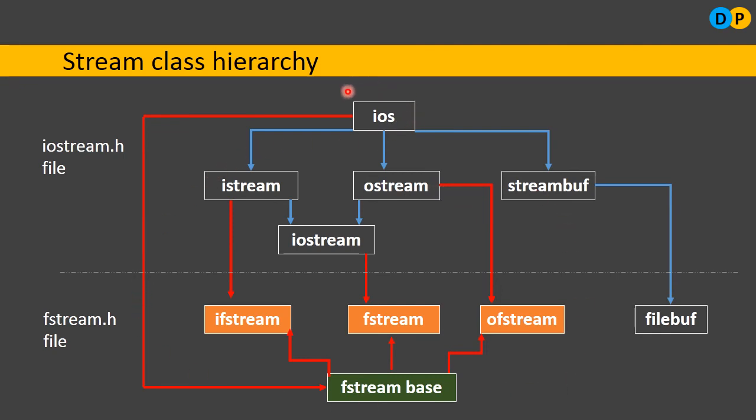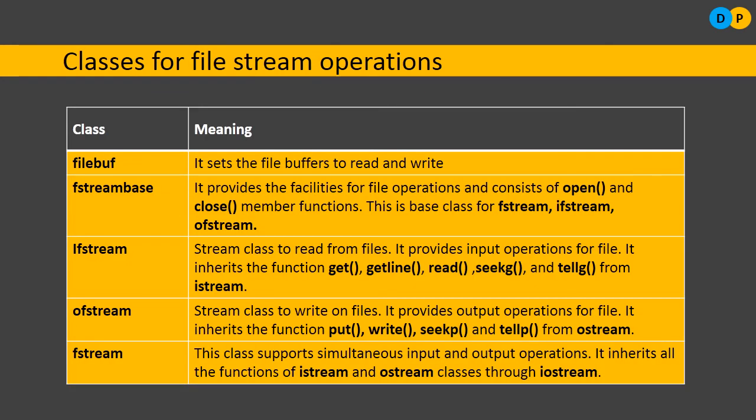So this is the parent class. From the parent class, there are too many derived classes. In some places we have used multilevel inheritance, sometimes we have used multiple inheritance. But this is the way classes are inherited in terms of streams. Now let us discuss the different classes that are used for file handling and what they convey. So the first one is filebuf.